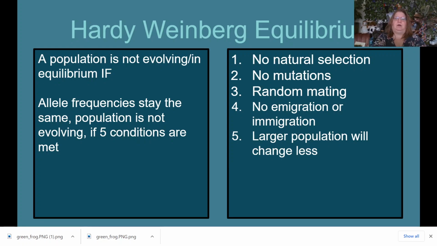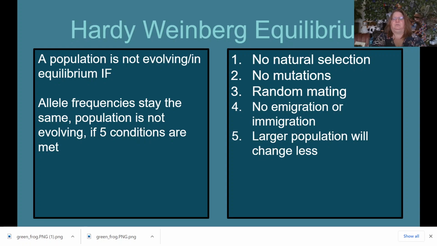So remember, a population is not evolving, it's in equilibrium, if those numbers stay the same. Now, this is not a full list, but it's pretty much the standard list you see in most biology texts.